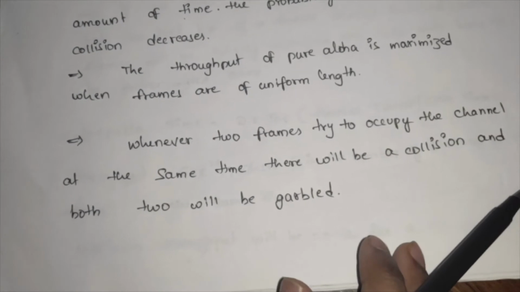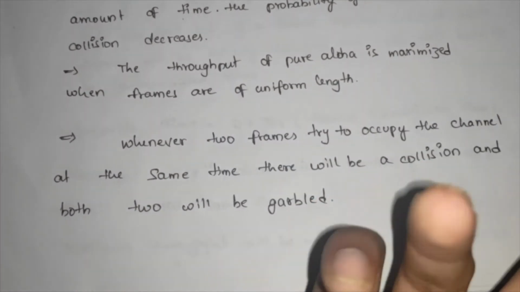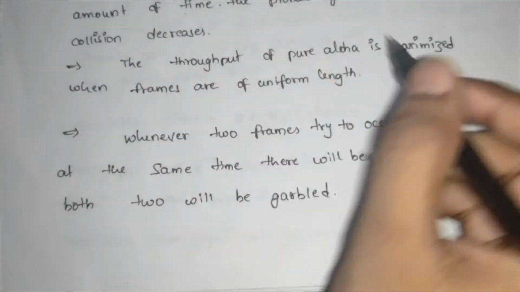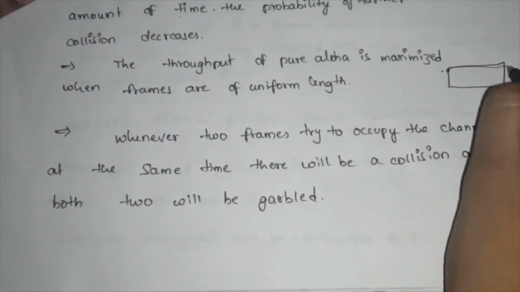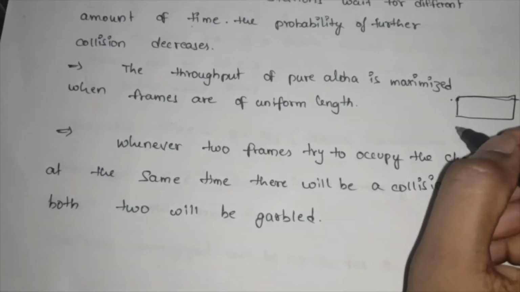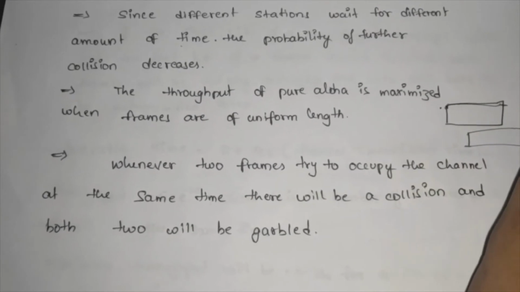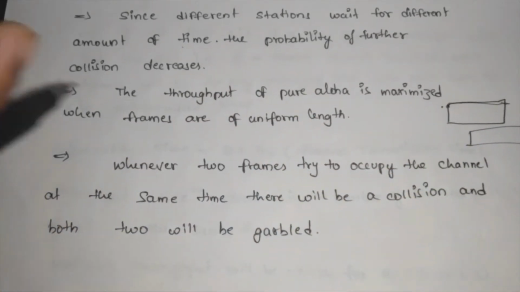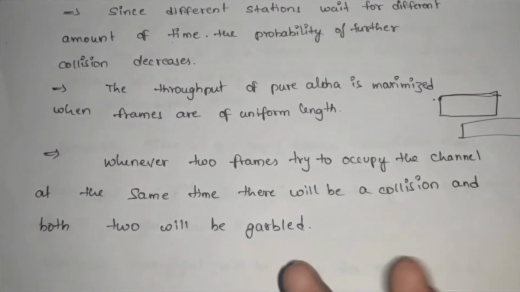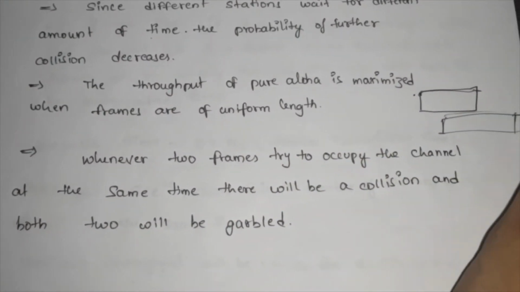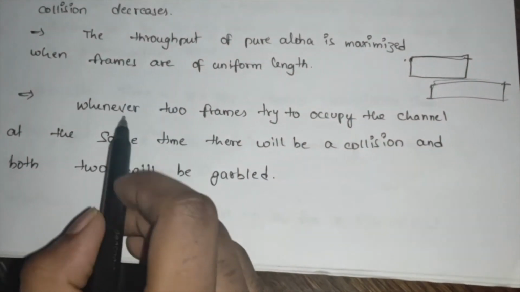The throughput of pure Aloha is maximized when frames are of uniform length. Frames of uniform length means the frame size is uniform, then the probability of collision will be reduced. If the frames are not uniform and have different lengths, then because pure Aloha sends data randomly, collisions may increase.